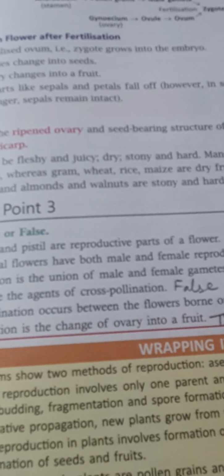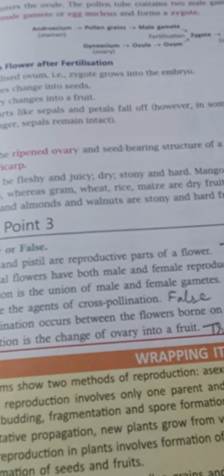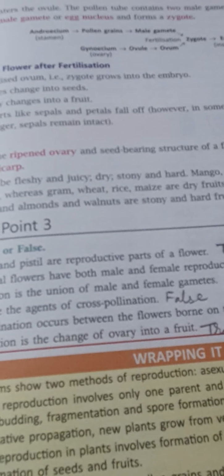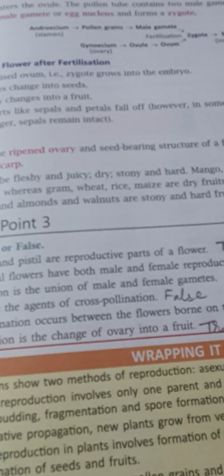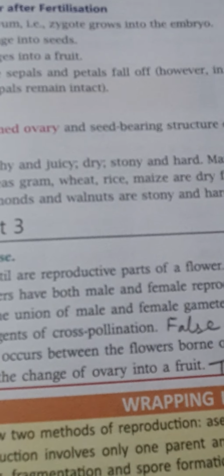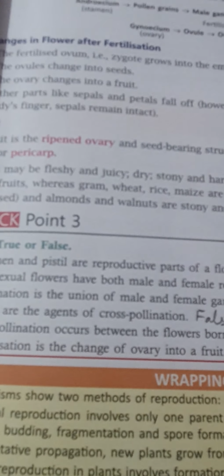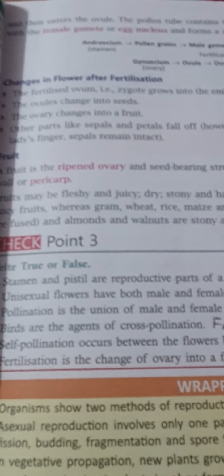All angiosperm plants undergo double fertilization. Now this was the fertilization.